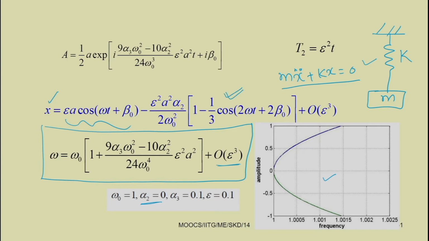So, when we are considering the nonlinearity in the system, for example, we have taken only cubic nonlinearity in this case. In that case this alpha 2 will be equal to 0, so this term will not be there.